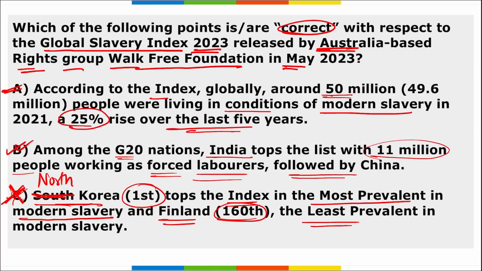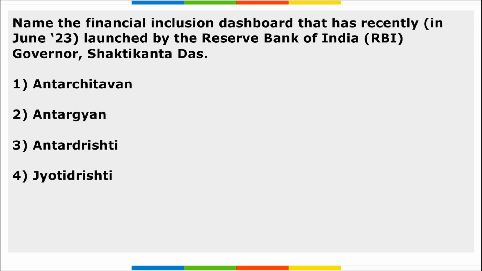Then two-thirds of the modern slavery workers are from countries such as India, China, North Korea, Pakistan, Russia, Indonesia, etc. Correct. And Asia and the Pacific region has the largest number of modern slavery with 29.3 million people.